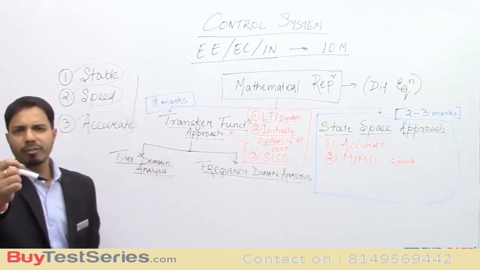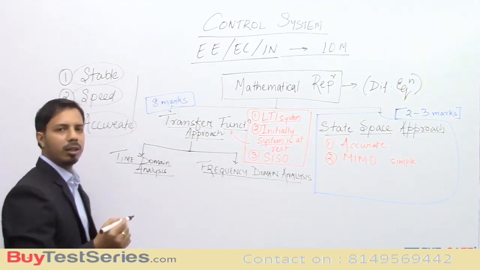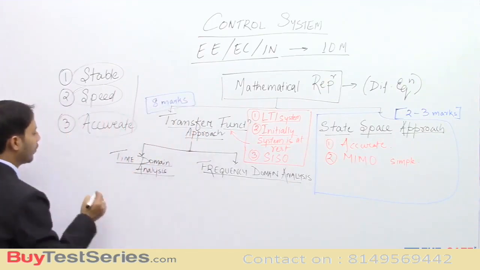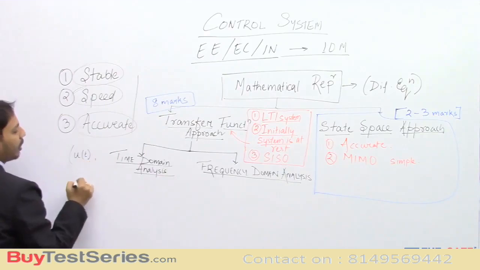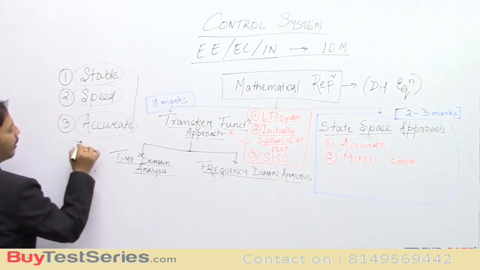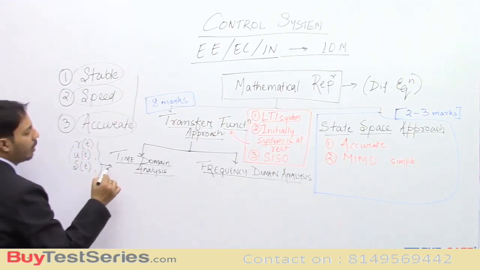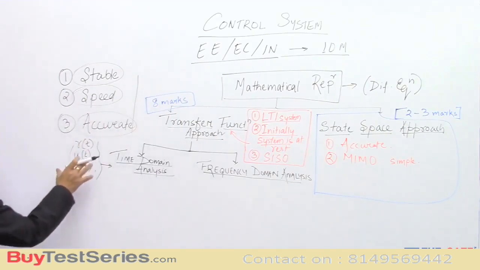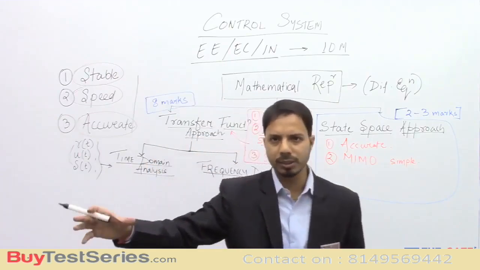The simple difference is that in time domain, the inputs that we give are time dependent. For example, inputs are u of t, that means unit step input, delta t, impulse, or ramp input, t. If these types of inputs are given to the system and we analyze, that is called time domain analysis.